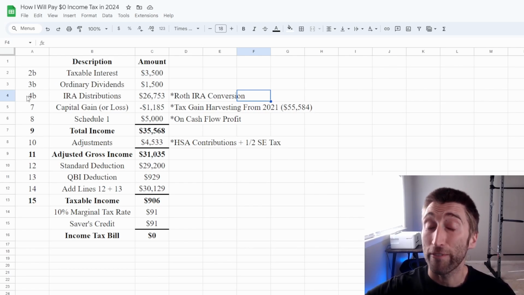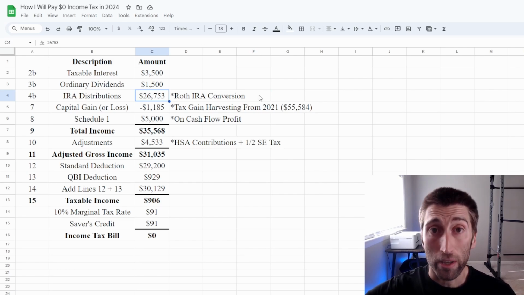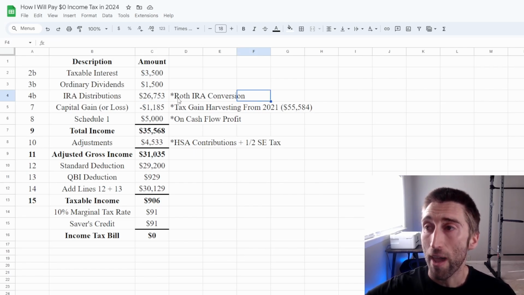It goes under line 4B, IRA distributions. It is a taxable event whenever you convert money from a traditional IRA into a Roth, and that's the amount that I have already done for the 2024 tax year. So that's what's going to go on there.